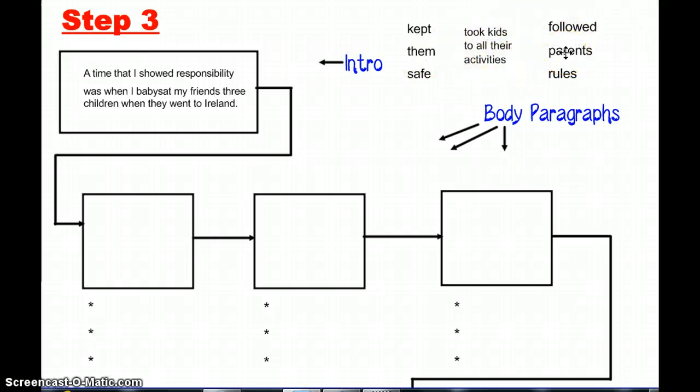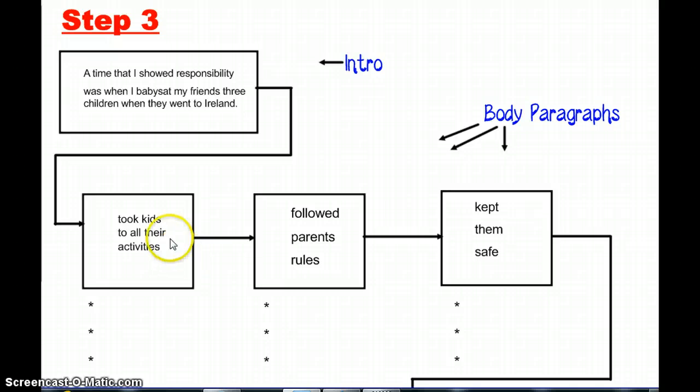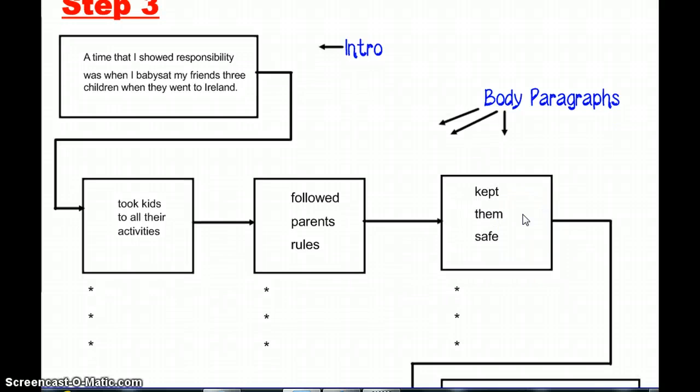So now I have to decide which of these is going to be the best, the one I can elaborate on the most. And I think I'm going to save kept them safe for last. I'm going to put took kids to all their activities first and follow the parents' rules, because if you can see, these are going to be my body paragraphs, and I wanted this to be a good reason, a better reason, and then my best reason, and I feel like I can elaborate that way better.